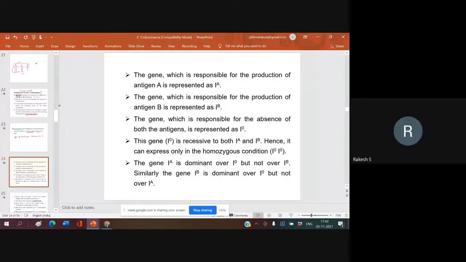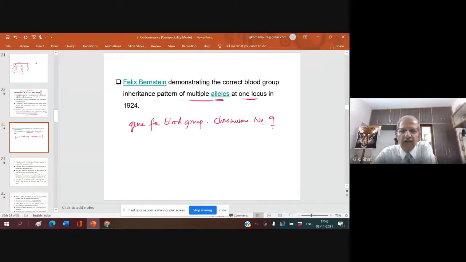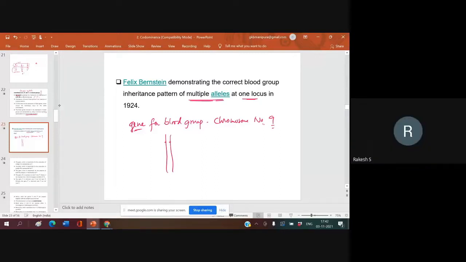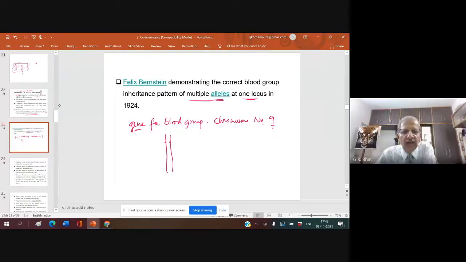Alleles occur in pairs. A gene means one gene has 2 alleles. I told you the other day that many times gene and alleles are considered synonymous, but otherwise, a gene is an allelic pair.